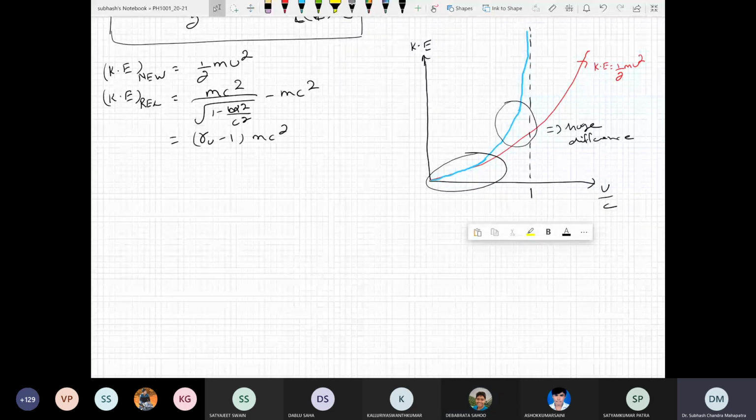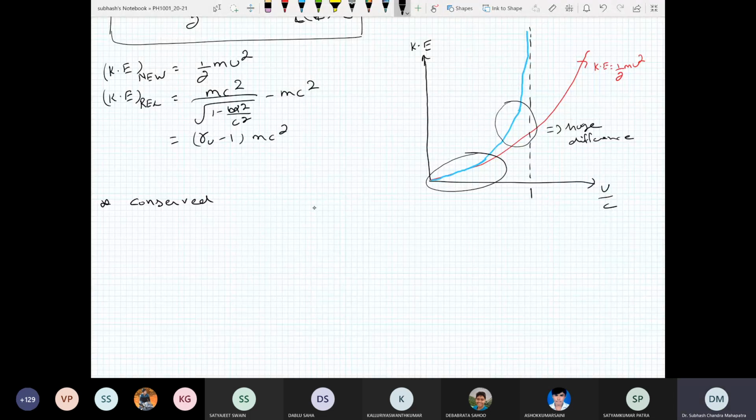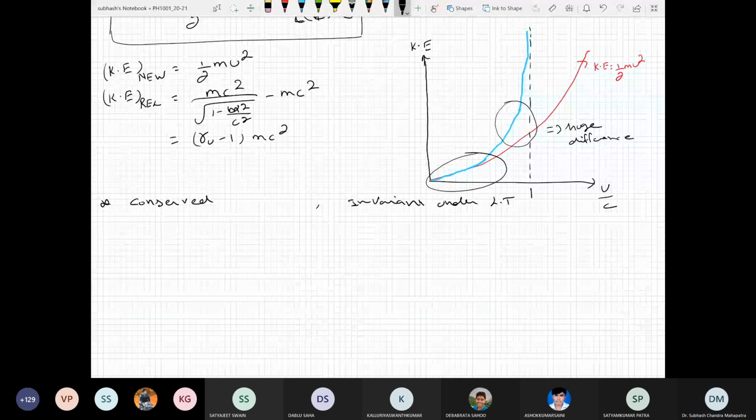There are 2-3 concepts I would like to tell you. First, what is the meaning of conserve? And what is the meaning of invariant under Lorentz transformation?